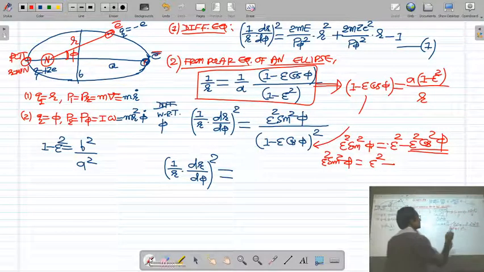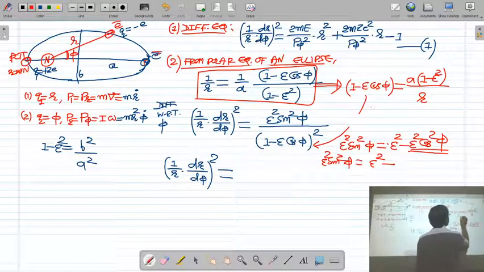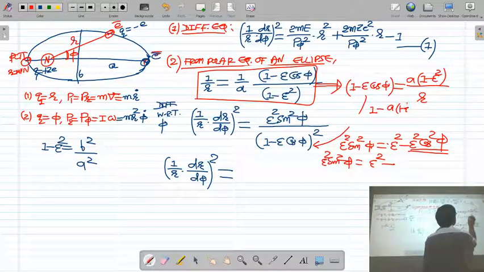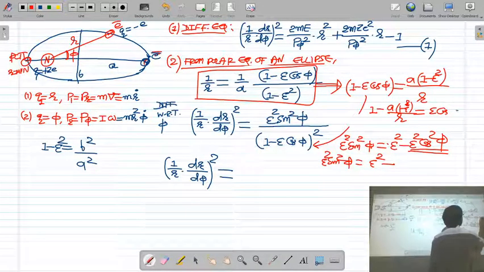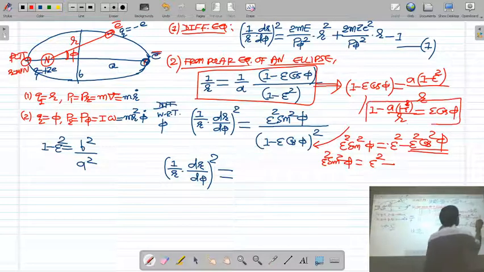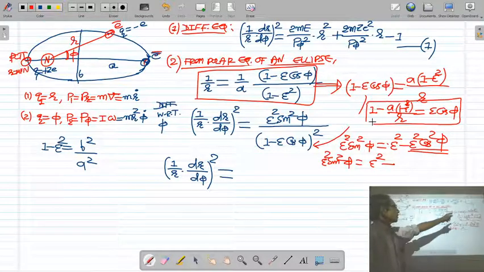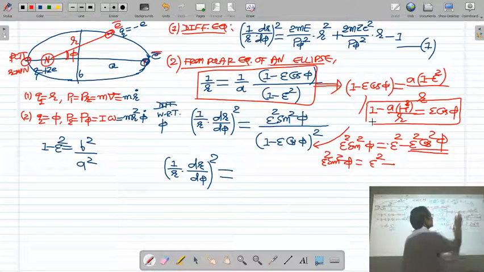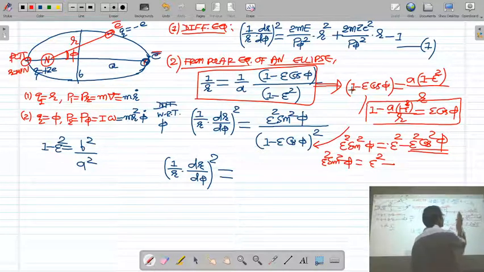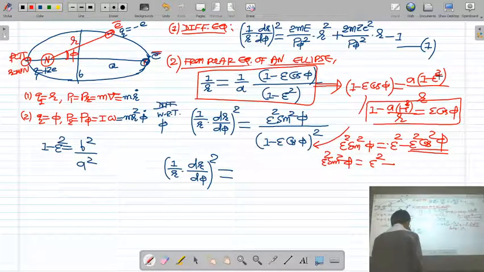So what is the value of epsilon cos phi from this equation? Okay, so I take this 1 here: 1 minus a(1 minus epsilon square)/r is equal to epsilon cos phi. From this equation you can see the value of epsilon cos phi is nothing but 1 minus a(1 minus epsilon square)/r.